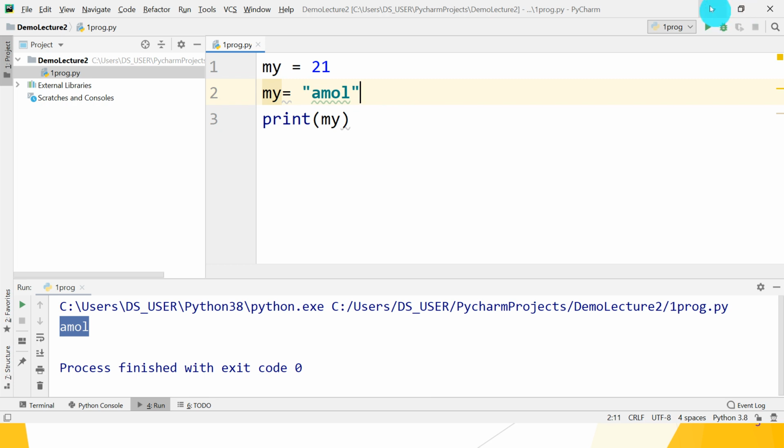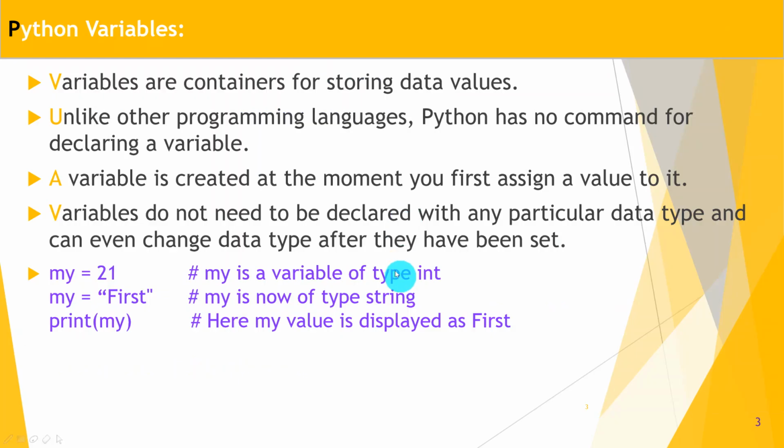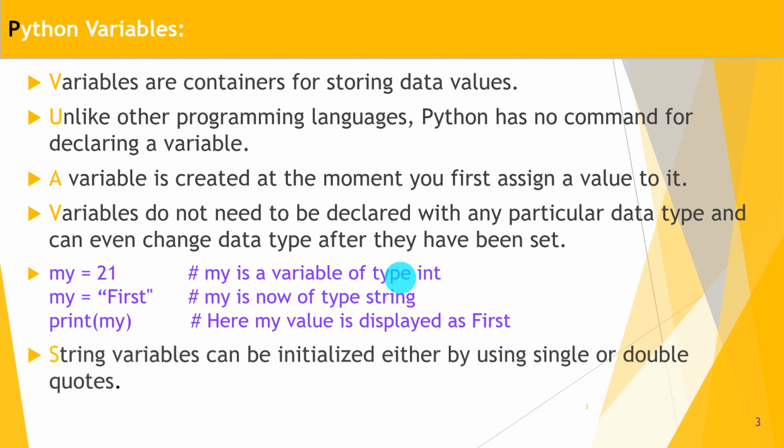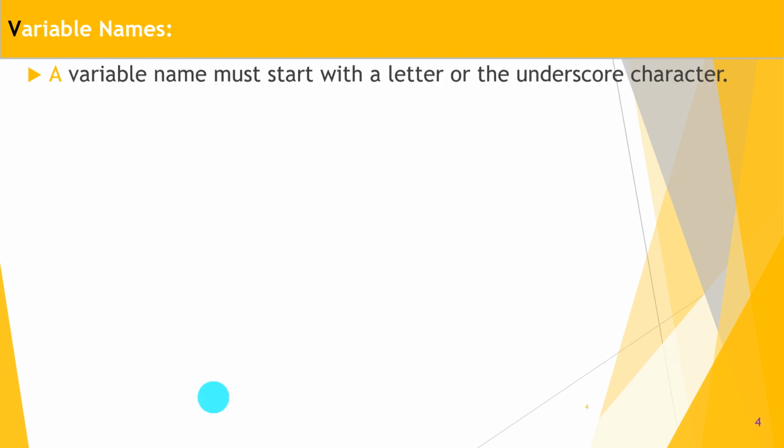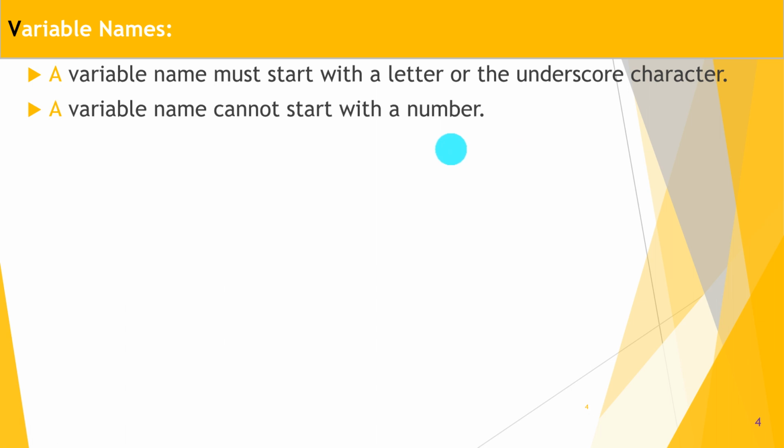Okay, so move forward. Next, string variables can be initialized either by using single or double quotes. Variable names must start with a letter or underscore character. That is the rule. Similar to all other languages, variable name must start with a letter, that is an alphabet, or underscore character only. No other special characters are allowed, otherwise it gives you an error.